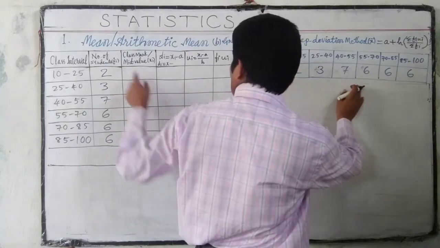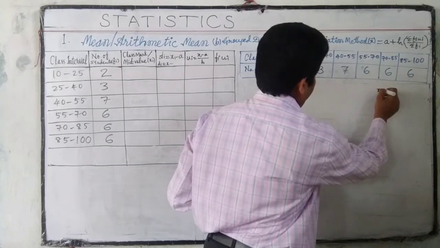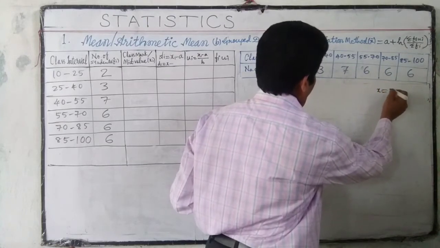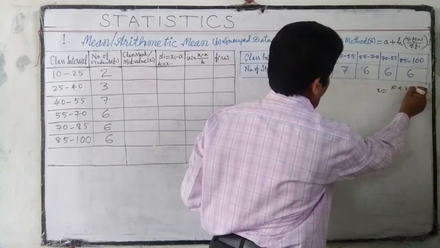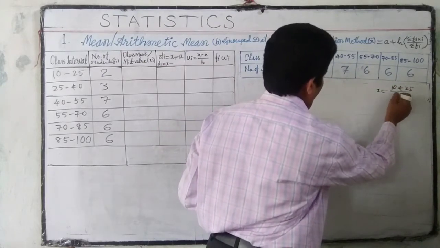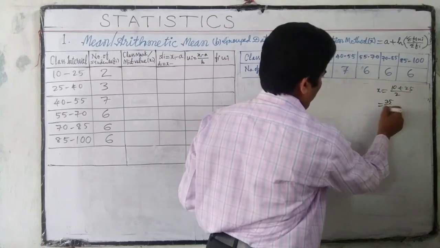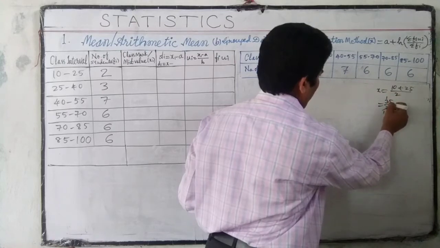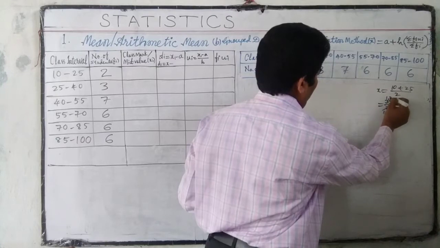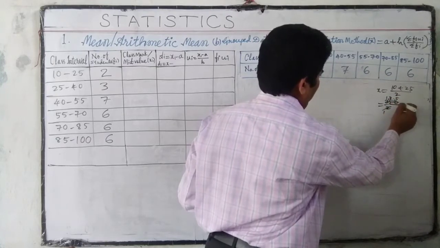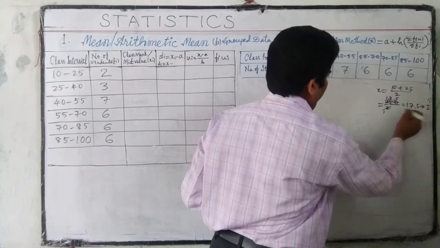Once again, observe: class mark or mid value x is equal to the average of the class. Average of the class means (10 plus 25) by 2, which is 35 by 2, that is 17.5. This is the class 1 mid value.